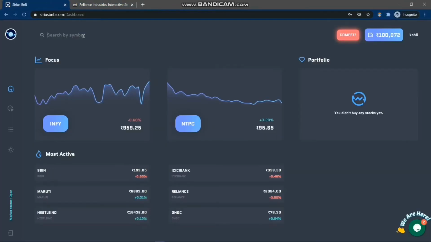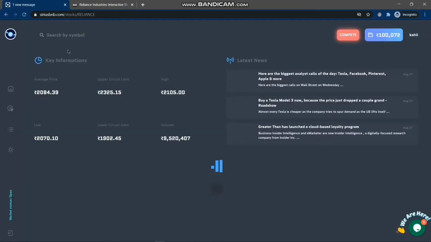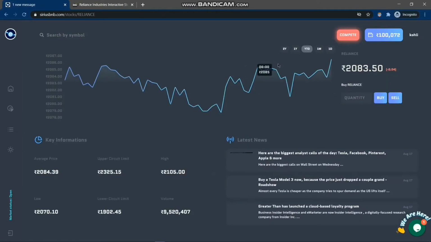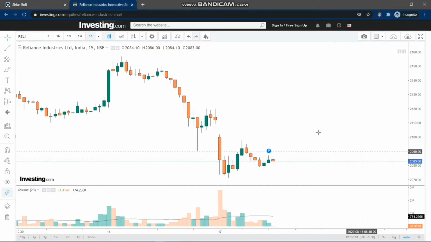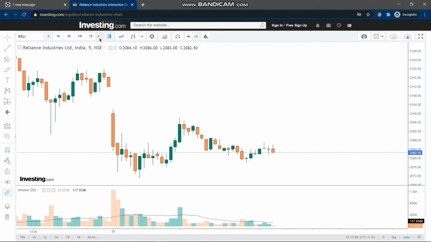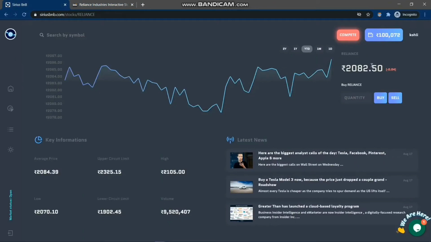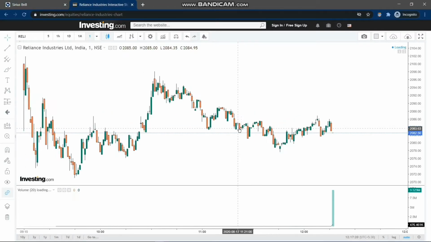Now coming back to Serious Bulls and Bears, we will open the same stock here, Reliance. Here too we have all the information. Now the price here is 2083.15. Now let's check on investing.com. I'll just expand it. So let's now see the prices here. It's 2082.5 and on the platform also it's 2082.5.